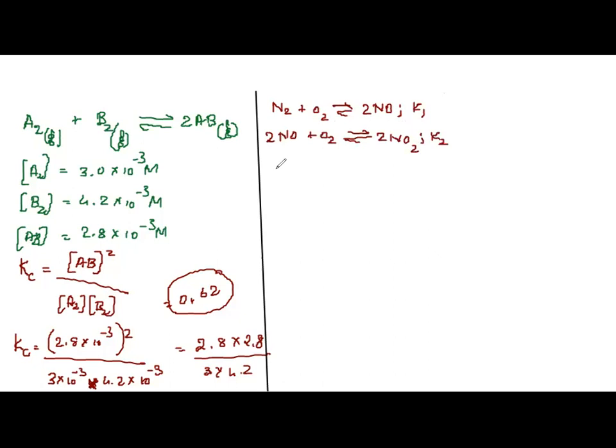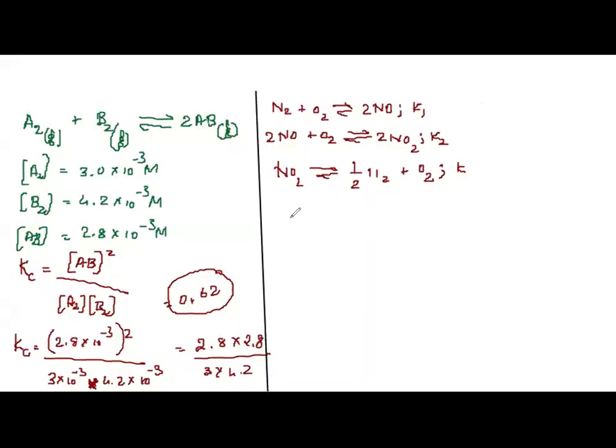Further, they have given NO2 gives half N2 plus O2, and they have said it is K. What is the K they have asked?